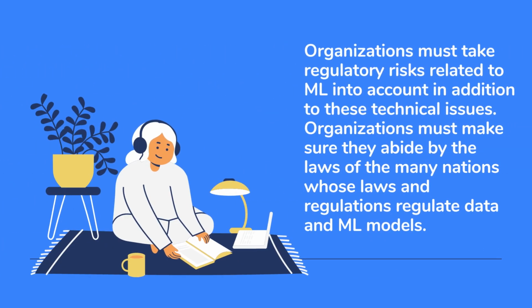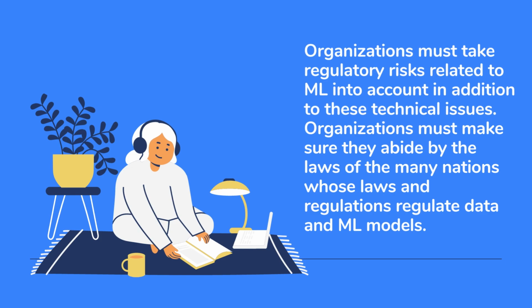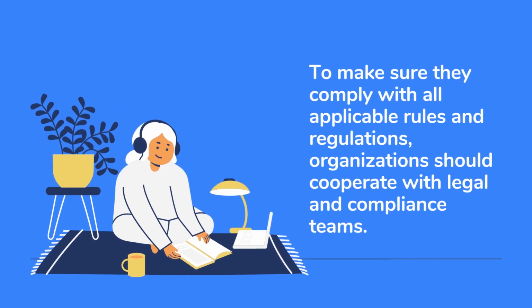Organizations must make sure they abide by the laws of the many nations whose laws and regulations regulate data and ML models. This involves making sure that private information is safeguarded and that discriminatory decision-making does not involve the use of models. To make sure they comply with all applicable rules and regulations, organizations should cooperate with legal and compliance teams.